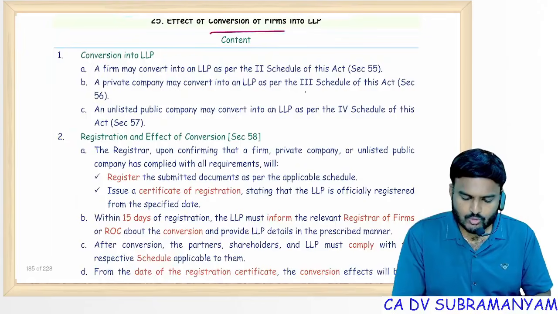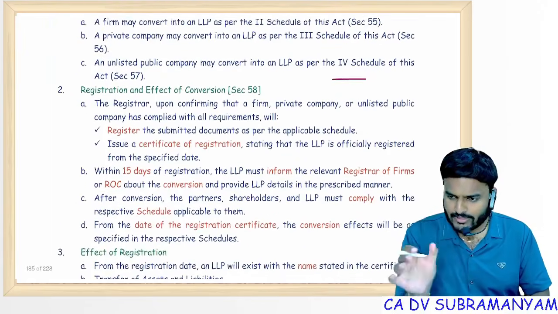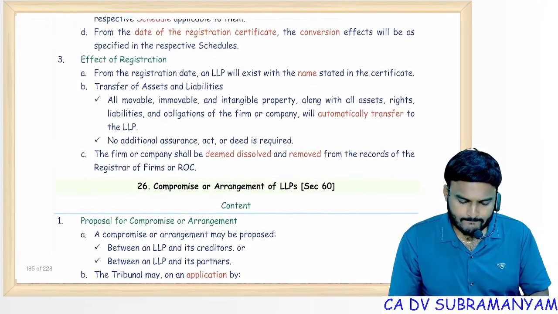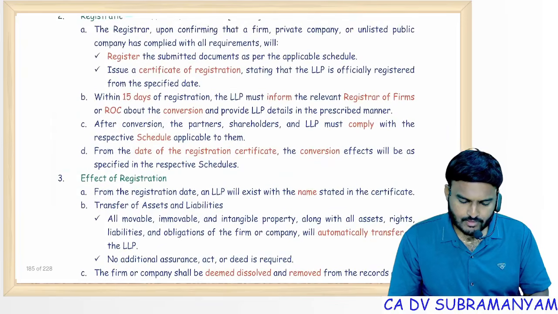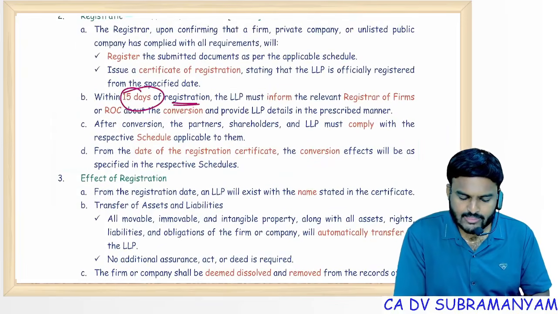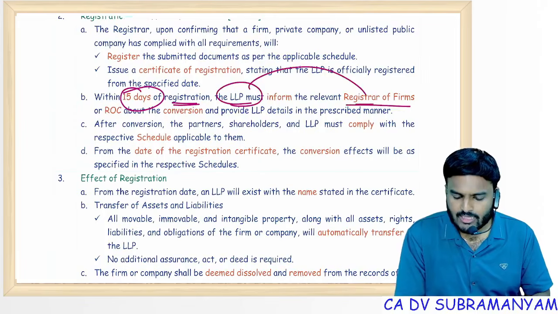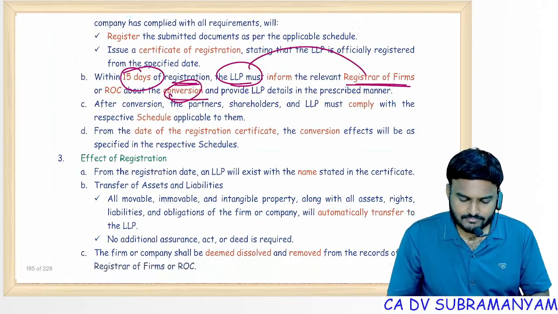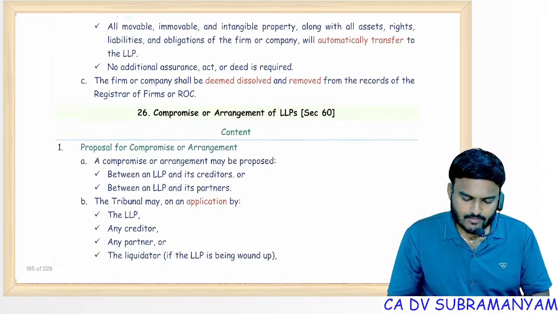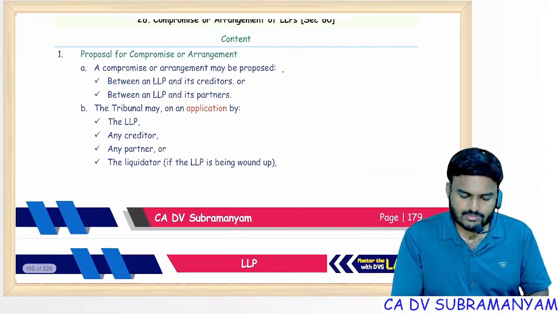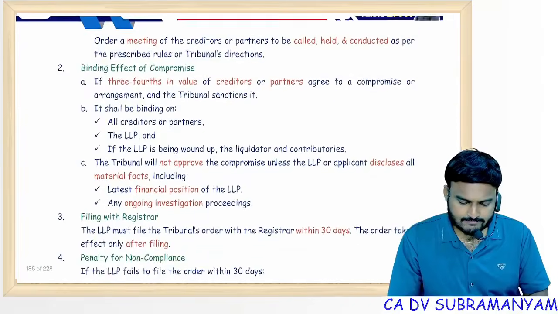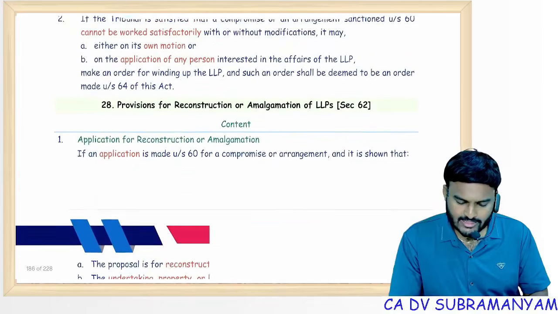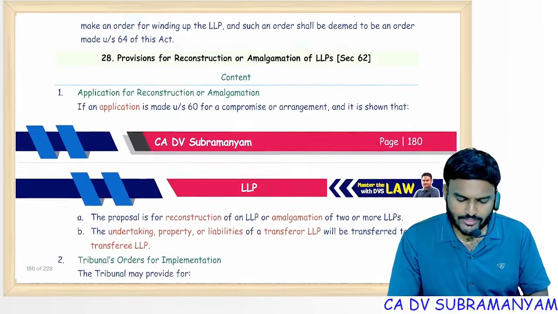Complying with schedule 2, 3, 4 depending on the nature of company, partnership firm. Time limits, go through the time limits. Within 15 days of registration, LLP must inform relevant old ROCs or old ROF regarding conversion. Compromise arrangements, yes, I covered it. Power of tribunal to enforce compromise arrangement, important point, already covered.